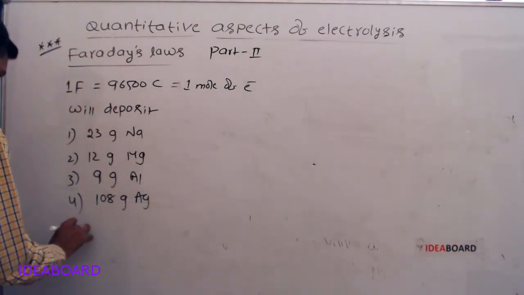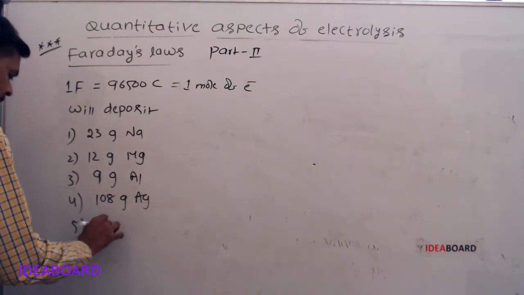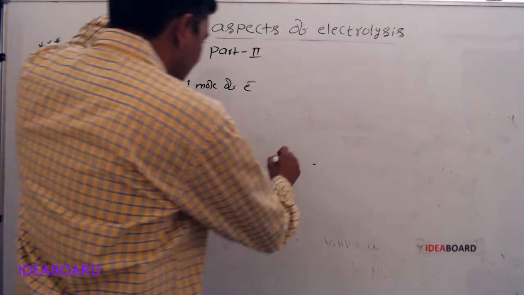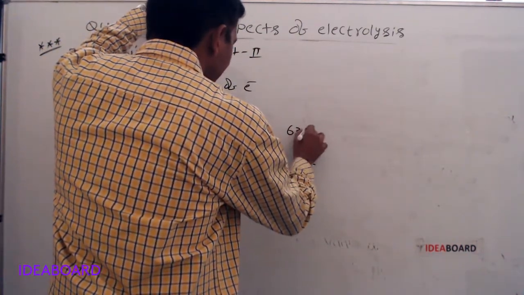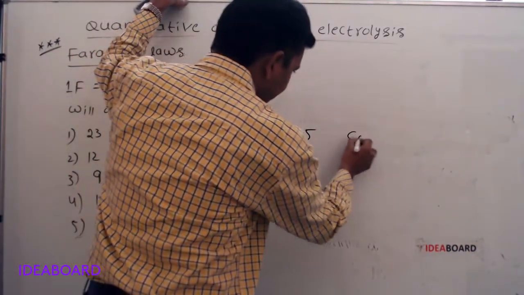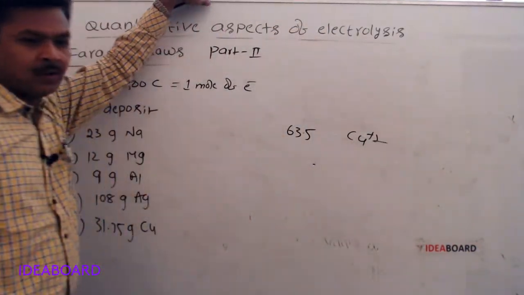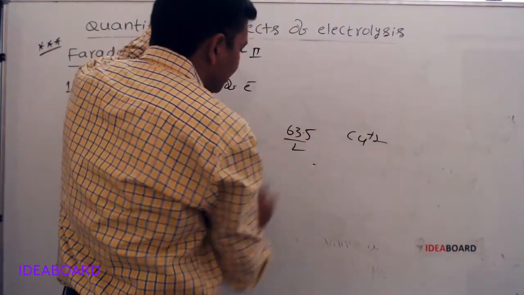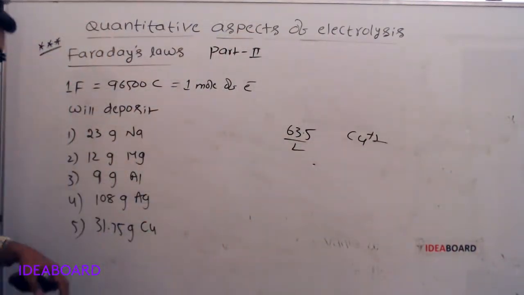Next, 31.75 grams of copper. Copper atomic weight is 63.5. Copper oxidation number is +2. For copper, the stable oxidation state is +2. 63.5 by 2 means 31.75 grams.